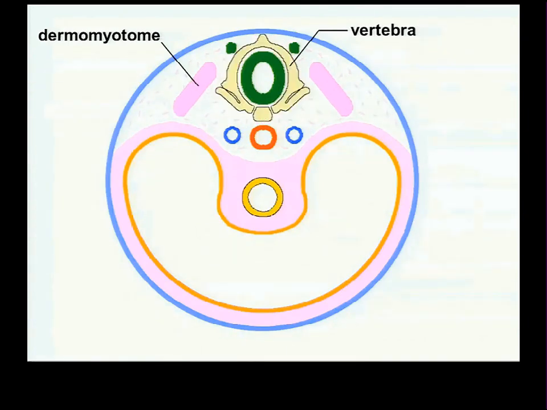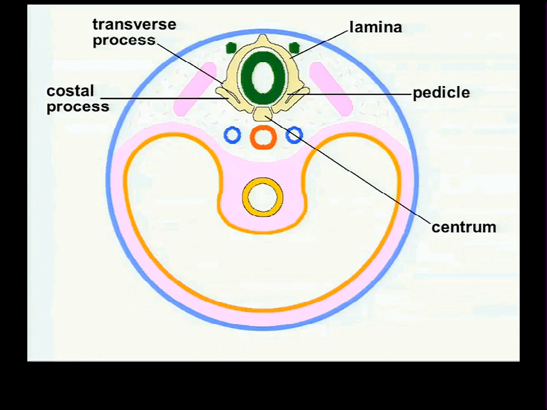Now here is the vertebra formed by the cells from the cranial half of one sclerotome and the caudal half of the adjacent sclerotome. And I'm just labeling the parts of the vertebrae here for you. You won't read about this in theory. If you delay all your reading till after the relevant section, you won't have read about this.